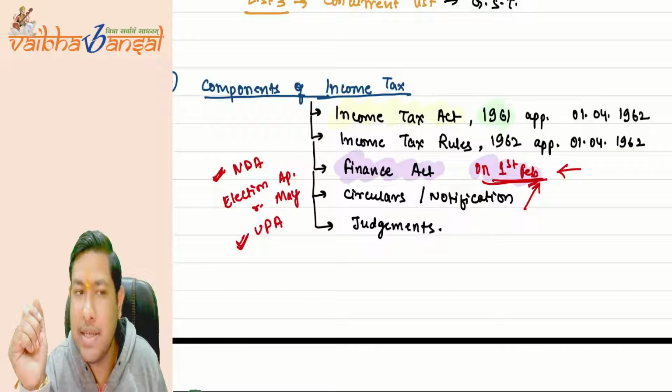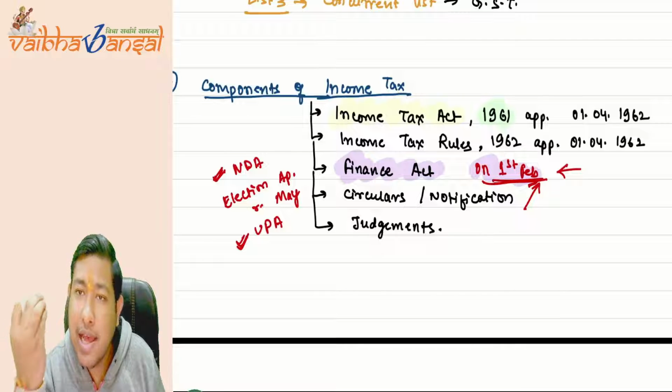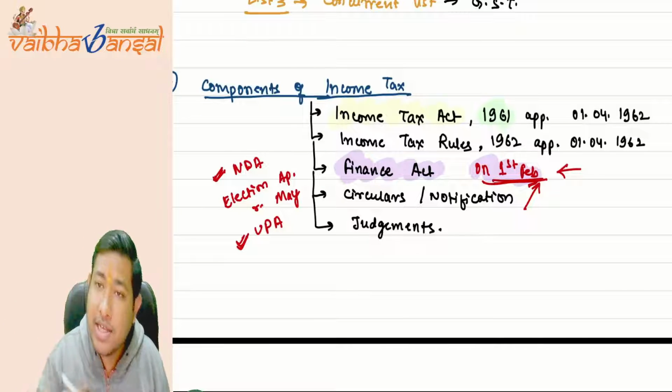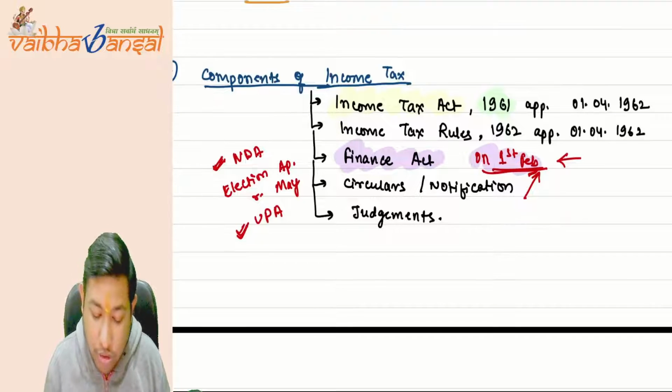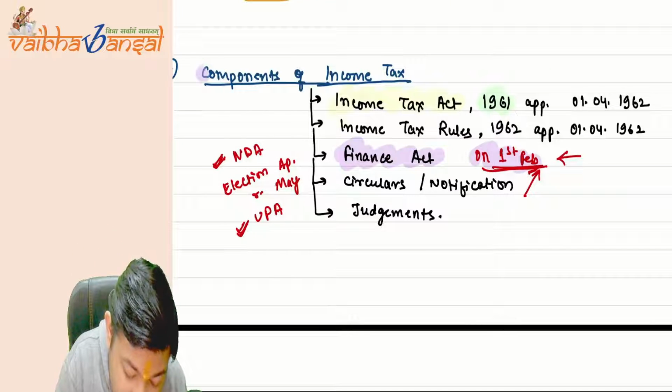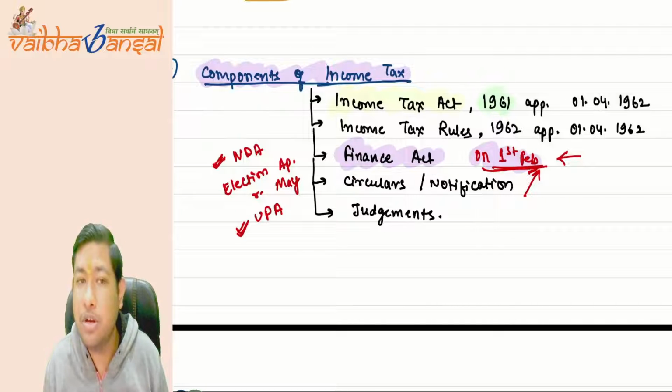2024 was the election year, as we know. So what all things have changed? For us as well, there are two budgets. Yes, there are two budgets. So for the Finance Act, see what we are reading. We are reading the components of income tax, and you have all these things applicable in your exams.